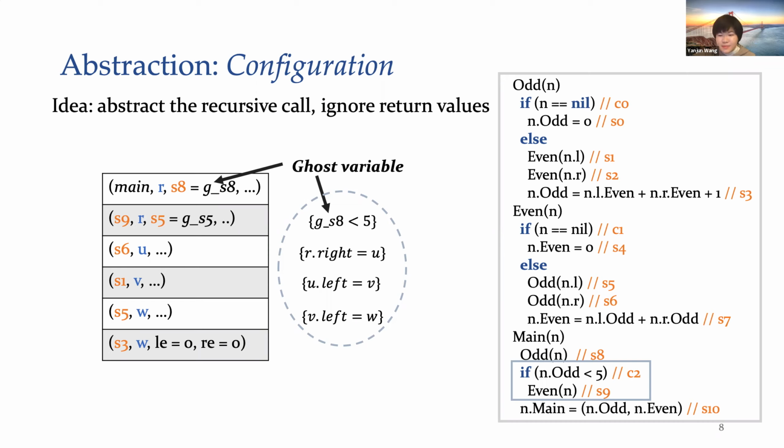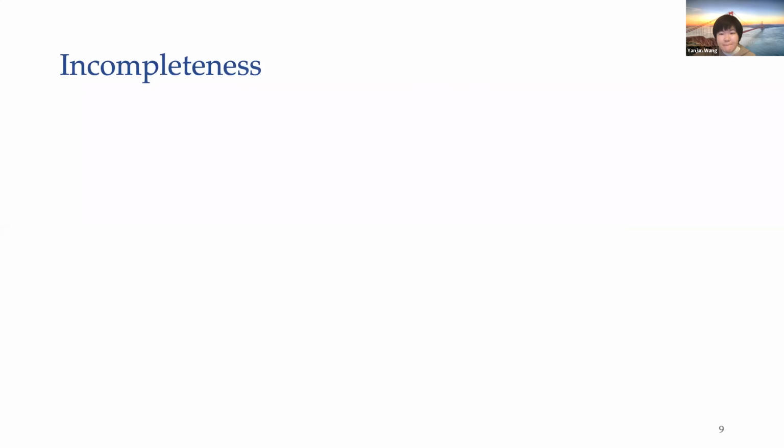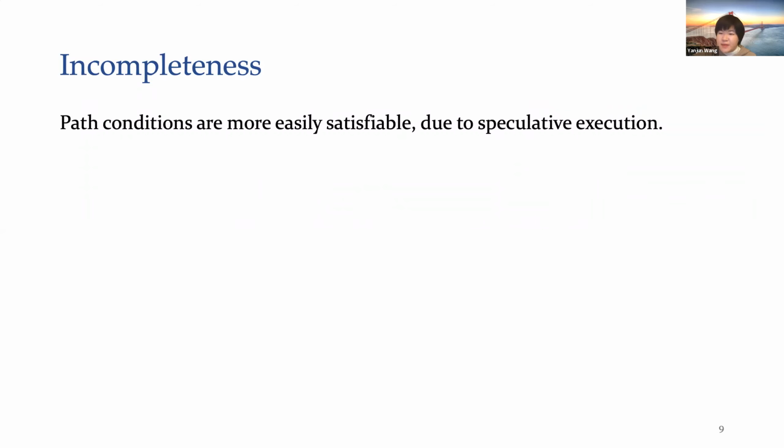If the path condition with ghost variables can be evaluated to true, we assume that the iteration is speculatively reachable. In this case, S9 is speculatively reachable. Due to the speculative execution, path conditions are more easily satisfiable.